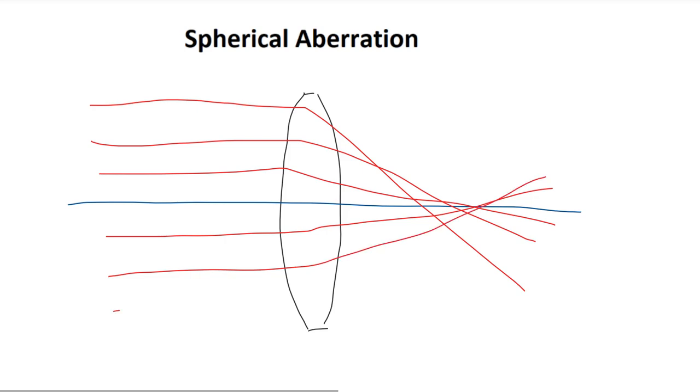As you can see here, I have many parallel rays incident on a lens, but as we get further from the center of the lens, the incident rays are refracted more than we would like. Ideally, we would like all of these parallel rays to focus at one point. However, as we get further from the center of the lens, the light waves get refracted more than we would like. This causes a spread out of the refracted rays, resulting in a blurry image.